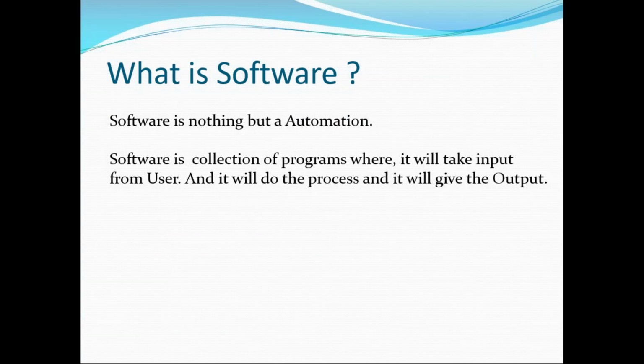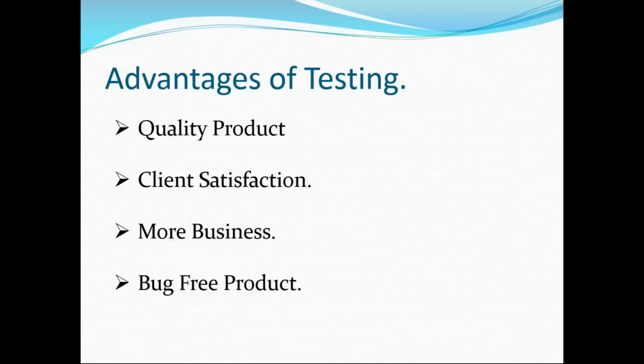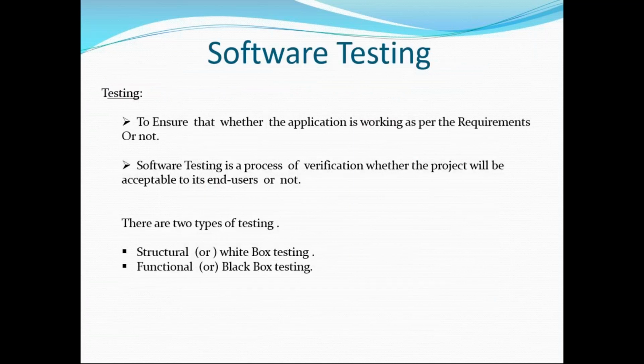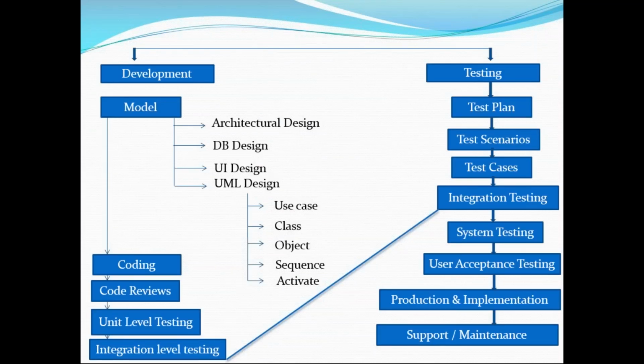We want some technical terms. So the information in the BRS is converted into an SRS by a person who is a domain expert and functional expert. So we can easily understand the SRS document.